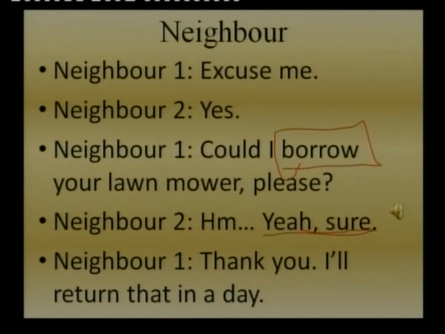So again, you pay attention to here. Could I borrow your lawnmower, please? How the person pronounces. કેવી રીતે બોલે છે, અવાજનો આરોહ અવરોહ કેવો છે, એના પર થોડું વધારે મિત્રો ધ્યાન આપશે.